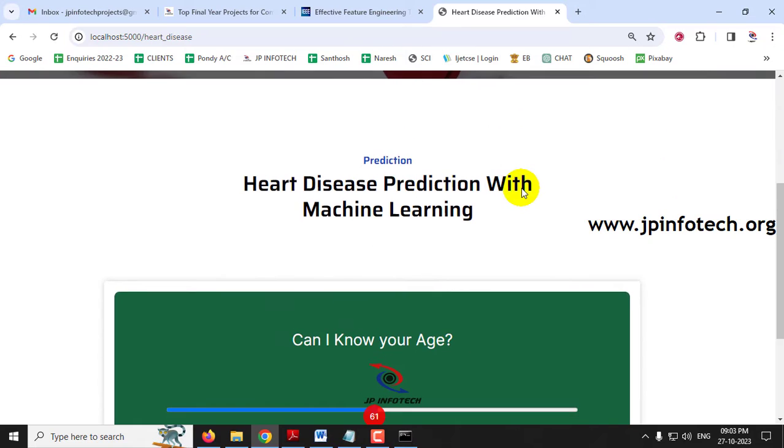Here we have made some enhancement in the user interface side so that the user can easily enter the details whichever have been asked, and they can find the prediction result. So we have made this kind of enhancement from the existing system. Let me show you that one by one.